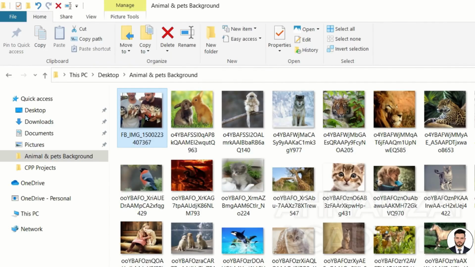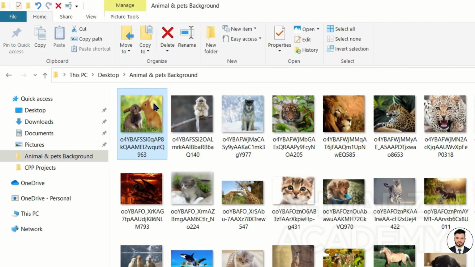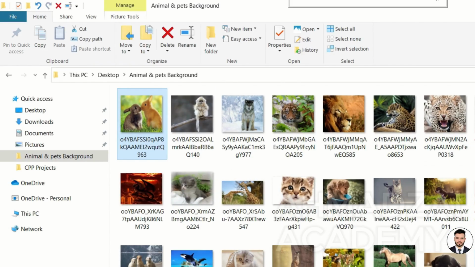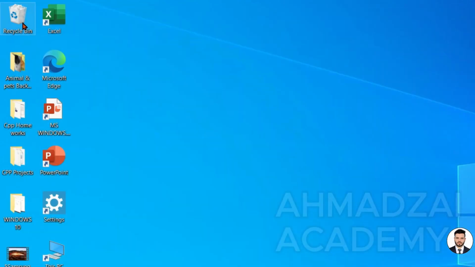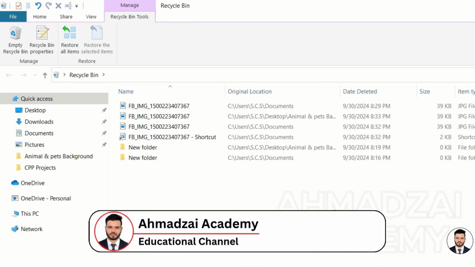If this is checked, when I delete a file, it won't even ask any questions. It gets deleted directly. But if we leave it unchecked, every time we delete a file, it first asks for confirmation, like, are you sure you want to delete this file or not? That message will pop up for us again. We had already worked with this in Control Panel before, and whenever we wanted, we could delete any file. So again, you can reset and restore it.